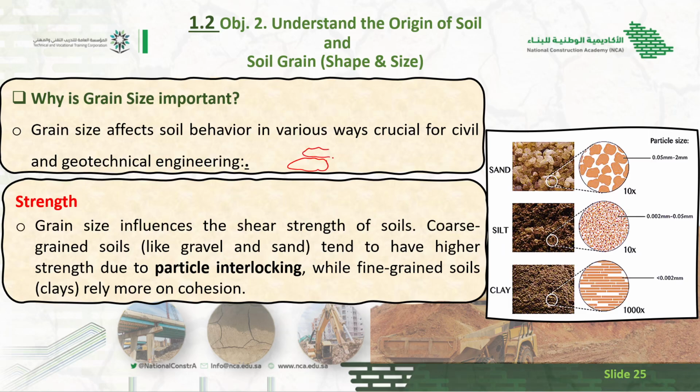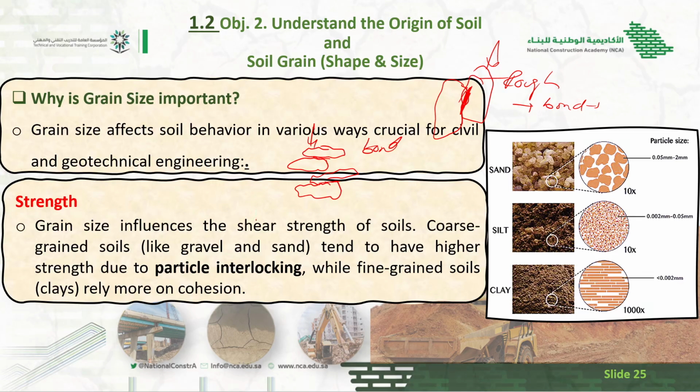The cohesionless means this is particle 1, this is particle 2. They have no bonds between the particles, but they can resist the load by means of friction. Let me clarify. This is particle 1 and this is particle 2, and this is the contact area and it is rough. So if the outer surface area is more rough, it means their bond is more good. It means they have more interlocking. If the interlocking is more, they can resist more loading.